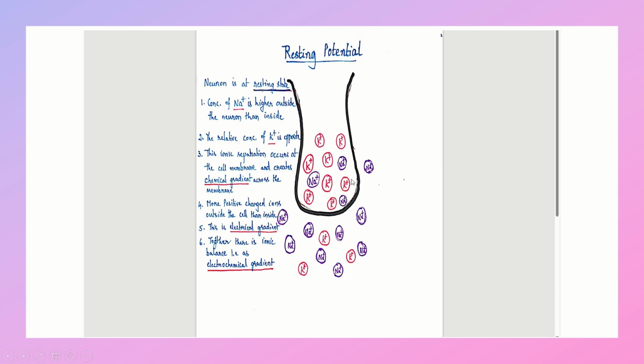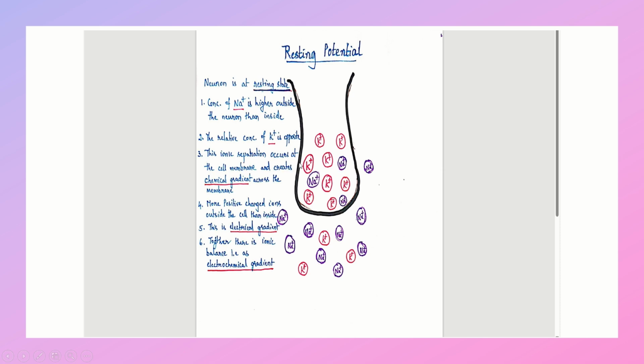When the neuron is in a resting state, the concentration of sodium ions is higher outside the neuron than inside. So in the resting state, outside of the neuron more sodium ions are there compared to potassium ions, and the relative concentration of potassium ions inside is more compared to sodium ions.